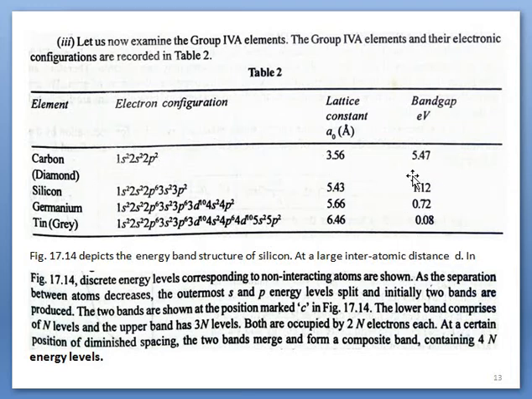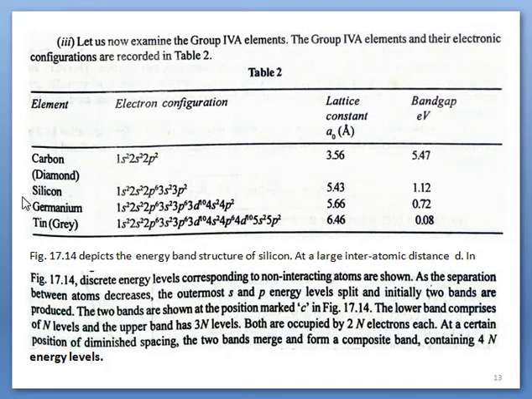Diamond is an insulator with energy gap 5.47. The diamond is made by carbon. So we can draw the energy band diagrams, as we have already discussed for an insulator, neon solid, in the previous slides. So it can be made by following that one.